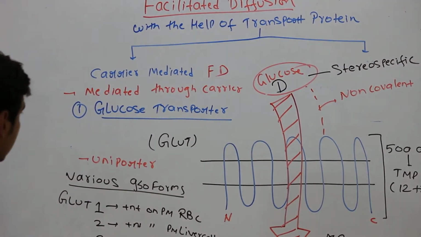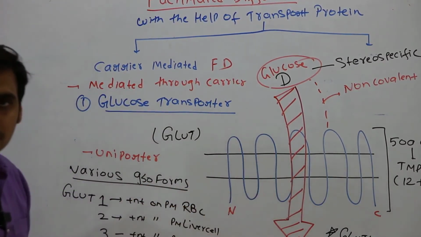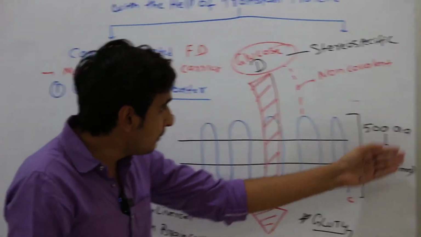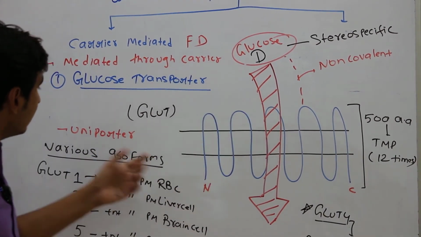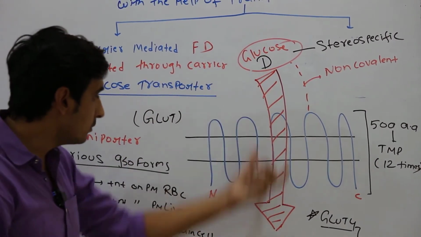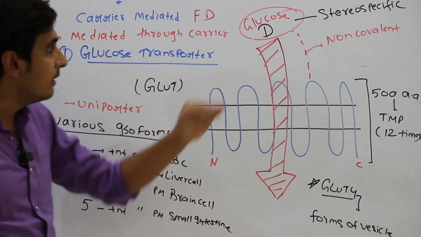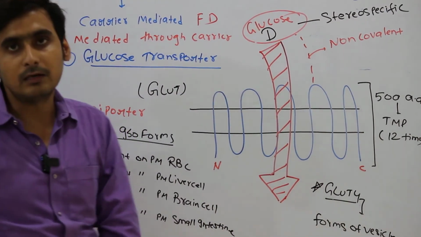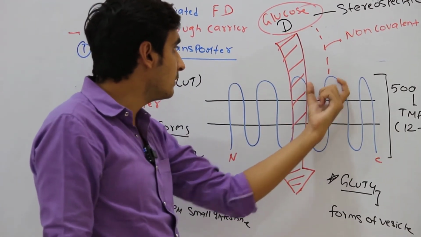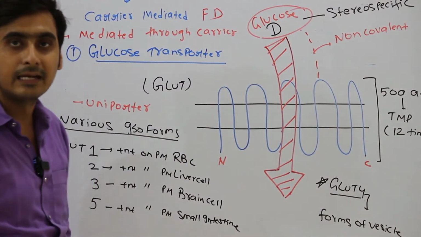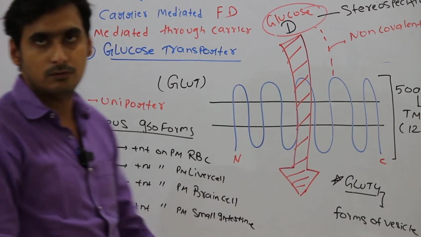First example I have discussed is the glucose transporter, which is also called GLUT. It's a multi-pass transmembrane protein. It spans the membrane 12 times. Both N and C termini are cytosolic, and it's a uniporter, meaning it allows the movement of glucose in one direction, and it's stereospecific, meaning it allows only the D form of glucose to pass, not the L form of glucose. The interaction between glucose and the GLUT transporter is non-covalent, and they have various isoforms 1, 2, 3, 5 and 4.